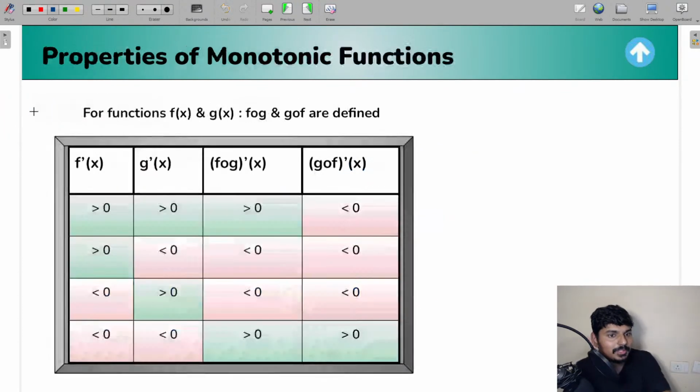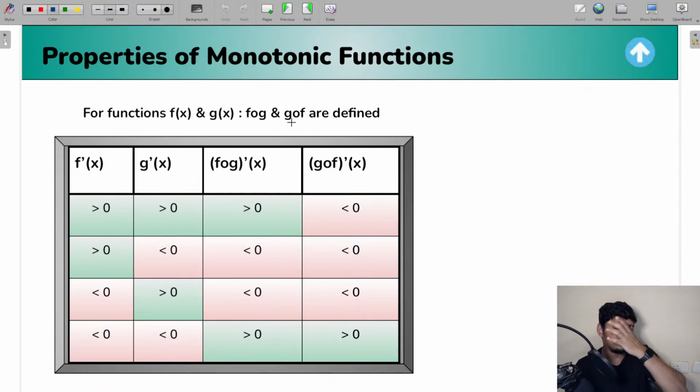Now let me go to another property. Now this property is related to which one? The composite functions, guys. Now remember, let us say that f and g functions are given, and let us say f circle g, g circle f is going to be defined. Okay, so if f and g are going to be increasing, can you decide anything about f circle g? Can you decide anything about g circle f? Guys, trust me, these types of concepts are very important for doing a few questions. I'll show those questions for you. You'll only be surprised that by using these types of concepts how easily we can get the solution.